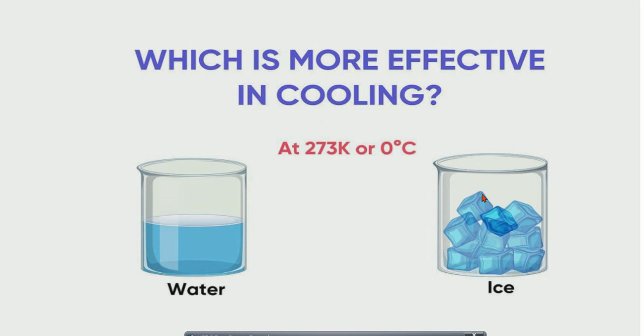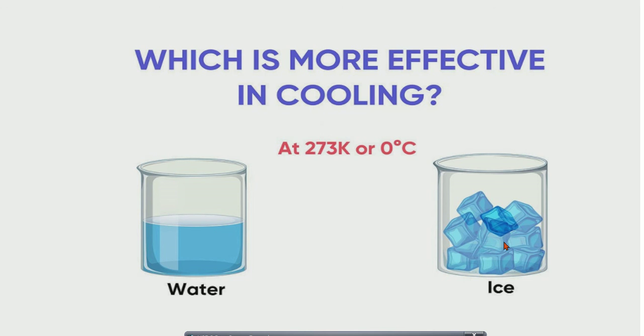Ice is also at 0 degrees Celsius, or 273 Kelvin. So 0 degree Celsius water has an extra 80 calories of heat, whereas ice has a deficiency of 80 calories of heat. Here 80 calories less, here 80 calories more.